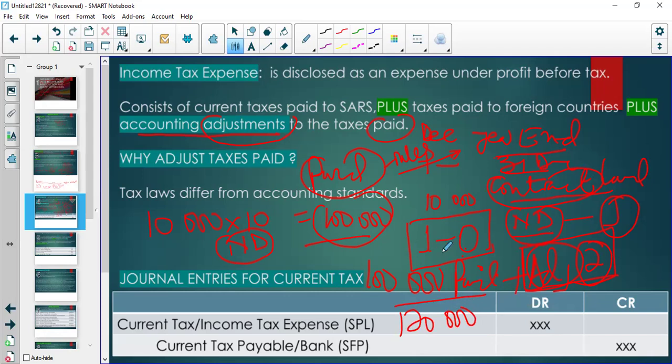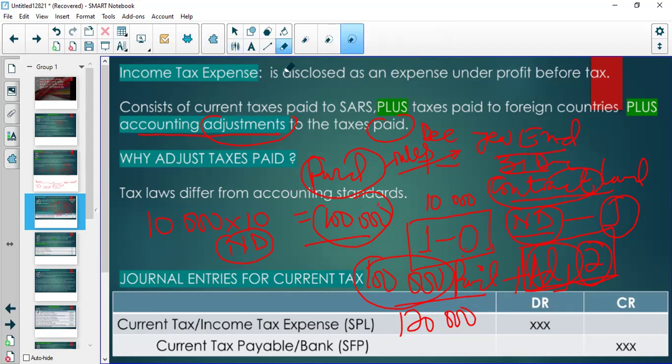So an expense is not the actual amount you paid. Right, remember that. An expense is the amount you paid adjusted for overpayment or underpayment. So there's going to be an adjustment. If you pay rent 100,000, that's not going to be the expense. Sometimes you can have a prepayment there. Sometimes you can have an accrued expense.